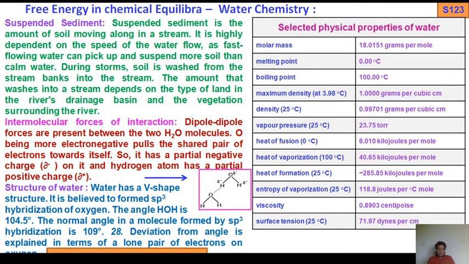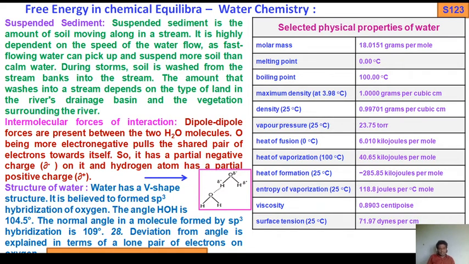So in water, the central atom is oxygen. How many valence electrons? 6 plus 2 from the univalent atoms, that is 8, divided by 2. We get 4 pairs. Now out of 4 pairs, how many are bond pairs? 2. So we know 4 pairs means hybridization should be sp3 with tetrahedral structure, but due to the presence of 2 bond pairs and 2 lone pairs of electrons, the structure will be distorted, and it has a particular name, V-shaped structure, or you can say bent structure.